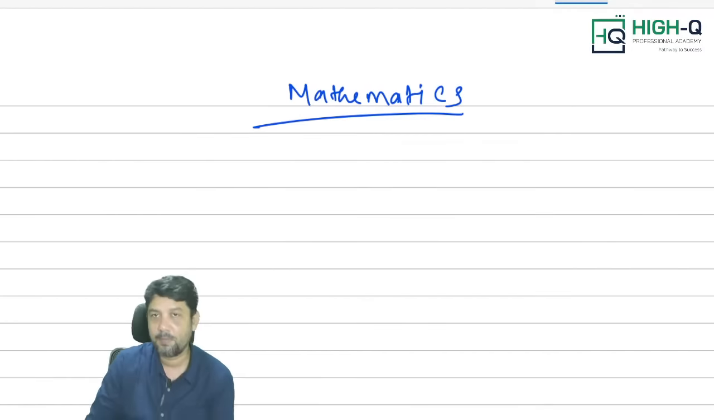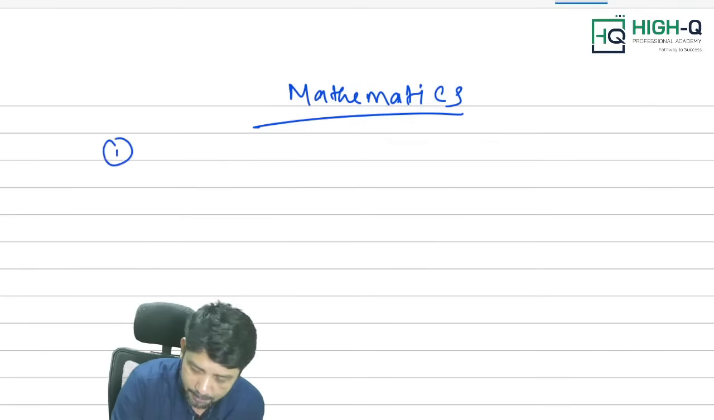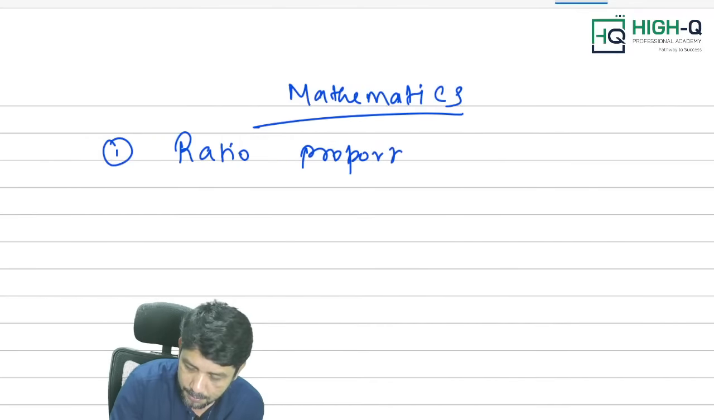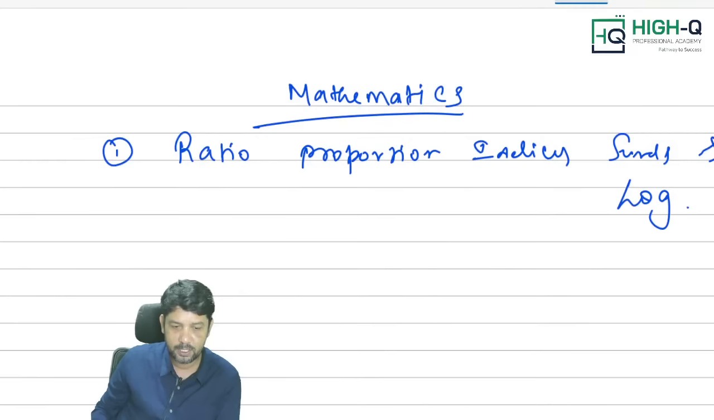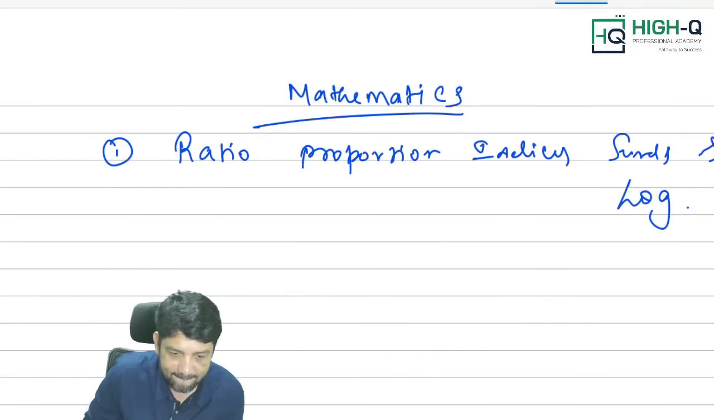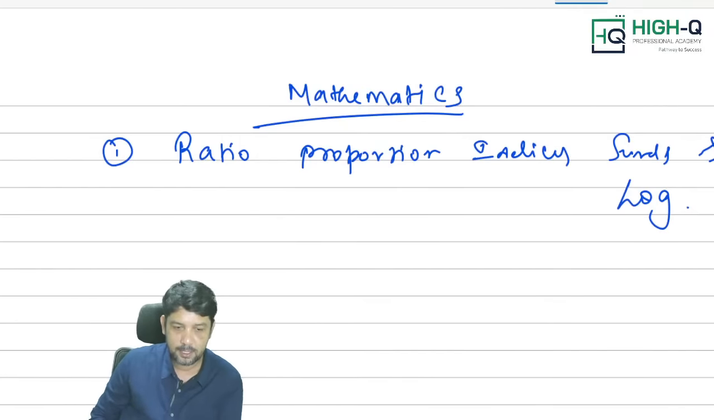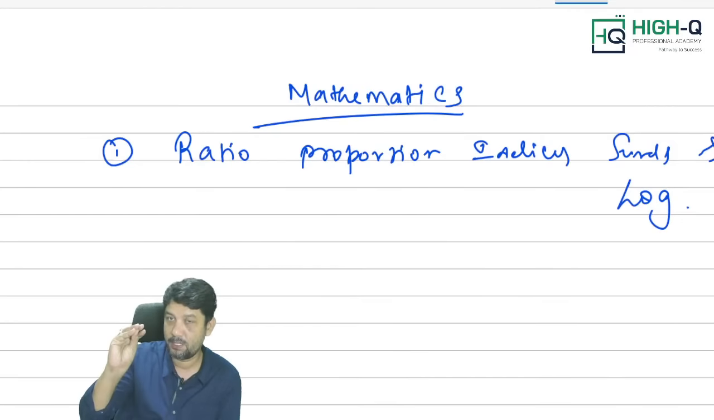Today's session I am going to start with mathematics. The first topic in mathematics is ratio, proportion, indices, surds and log. Ratio, proportion, indices, surds and log. These are the 5 topics in the first chapter in mathematics.